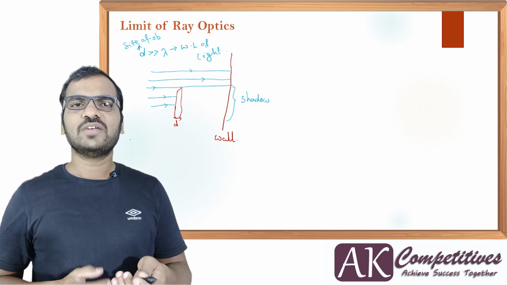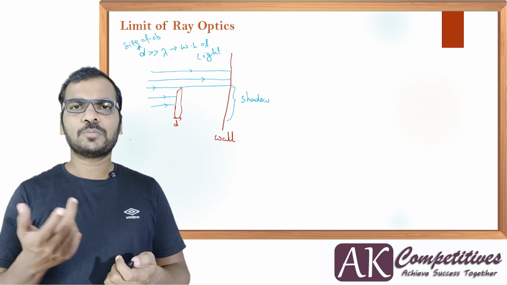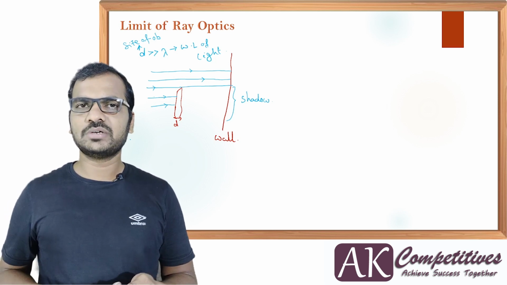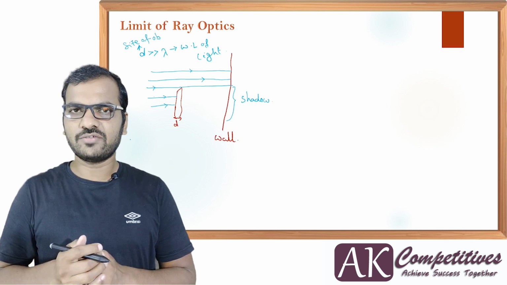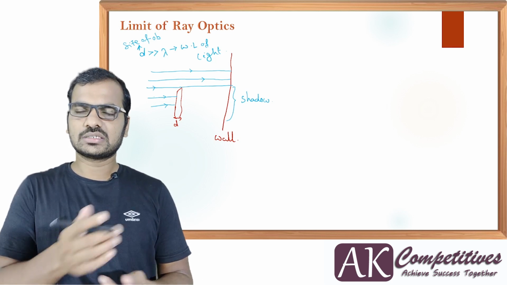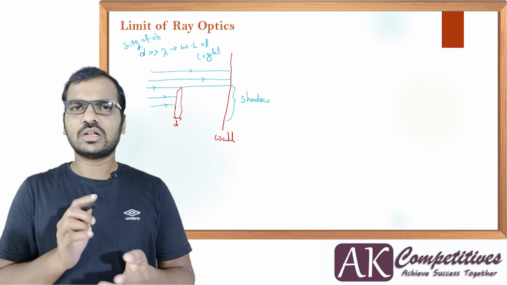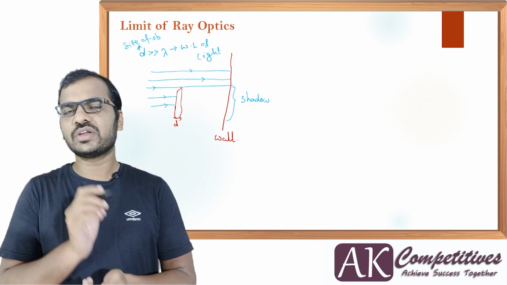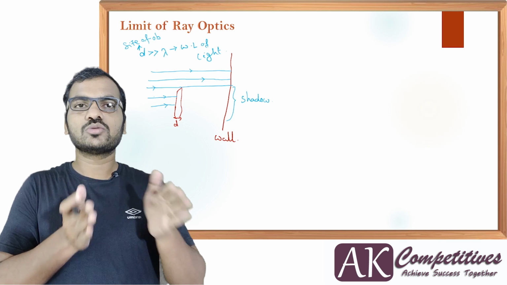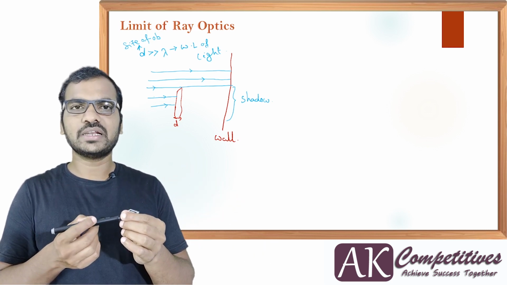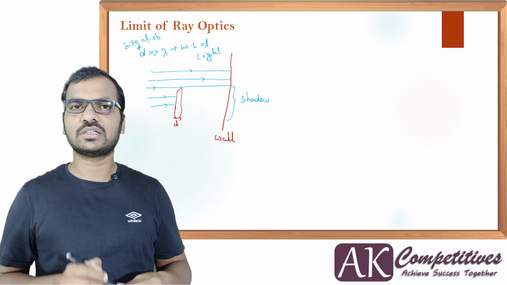Obviously. Because if I take the nib of this pen, approximately 1 millimeter or 0.5 millimeter, and the light wavelength is 400 to 780 nanometers, which is in the order of 10 to the power minus 7 meters, the nib of this pen is about 10,000 times the wavelength of light.